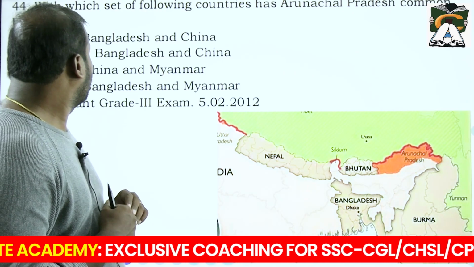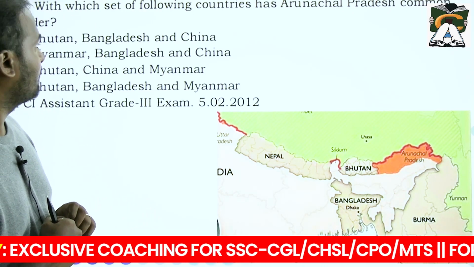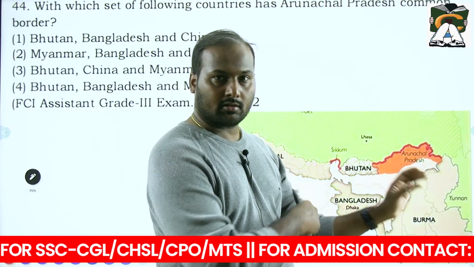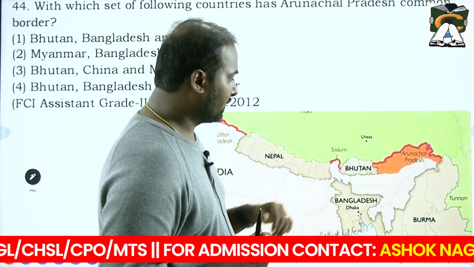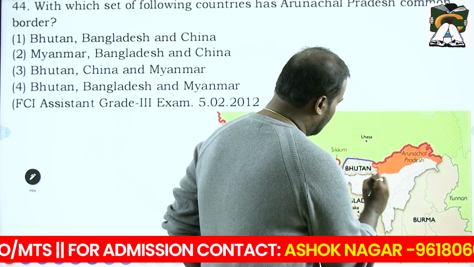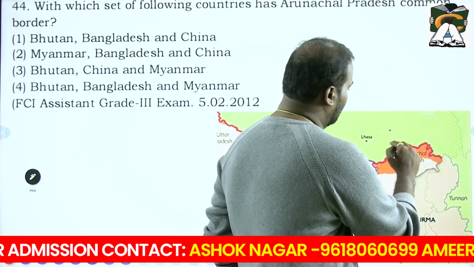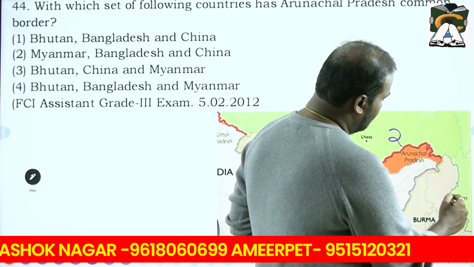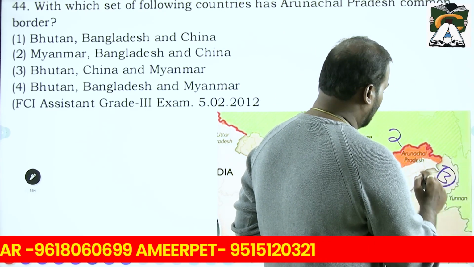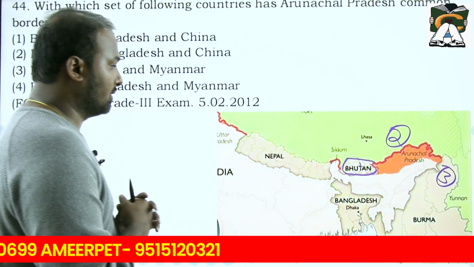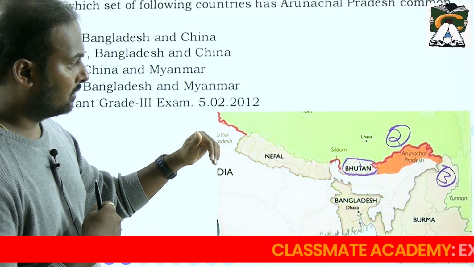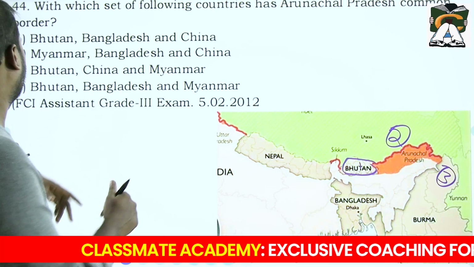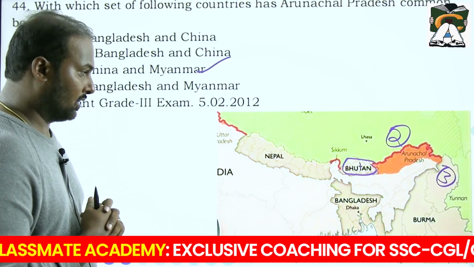Next. With which of the following countries does Arunachal Pradesh have a common border? You know, Arunachal Pradesh is the easternmost part of our country. In Arunachal Pradesh, you can see Bhutan. This is one. And obviously Tibet, which is the autonomous region of China. The other one is obviously Burma or Myanmar. So you have 3 countries with Arunachal Pradesh: Bhutan, China and Myanmar. So option 3 is the answer.